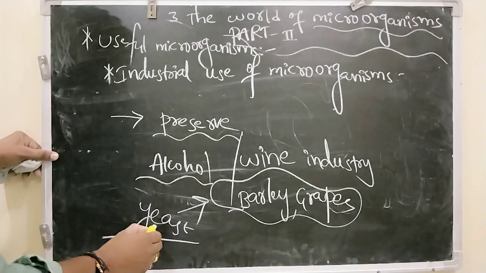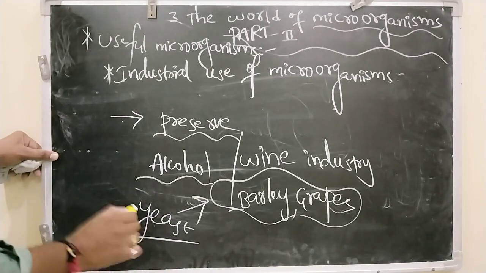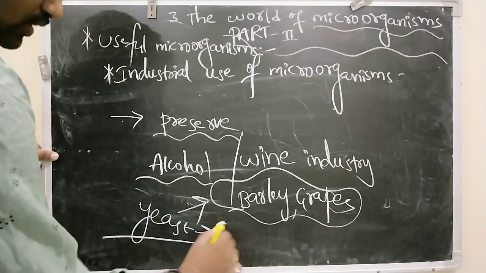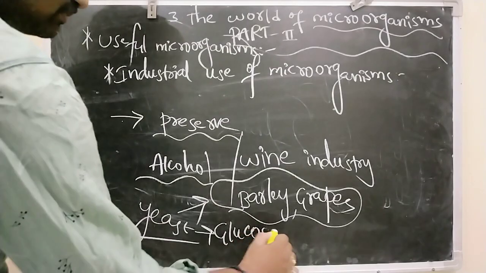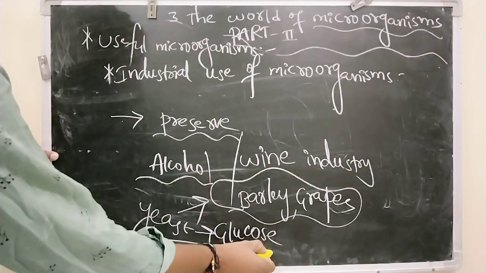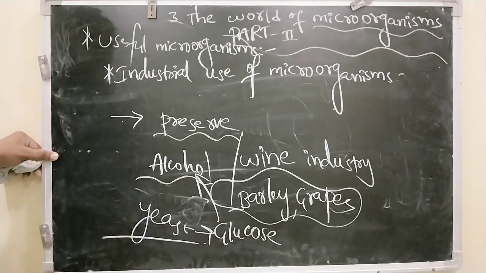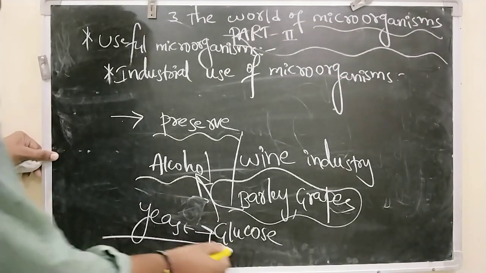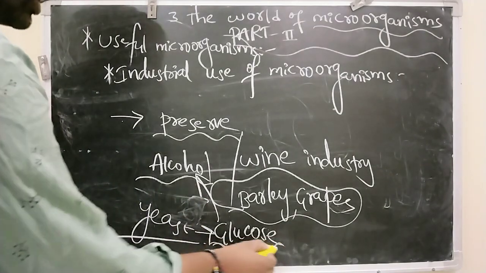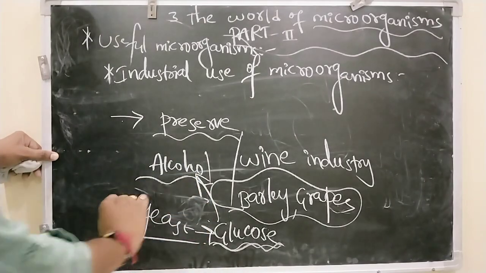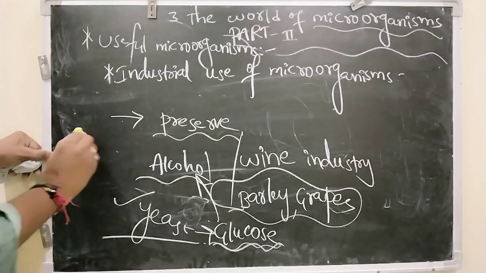So here what will happen? For example, when we add this yeast to glucose solution, the glucose changes into alcohol. This conversion of sugars or glucose into alcohol with the help of yeast is called fermentation.